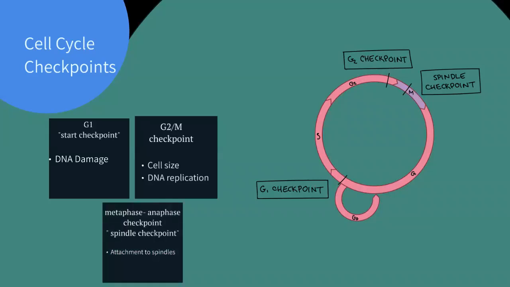Lastly is our last checkpoint during the mitotic phase, in between metaphase and anaphase of mitosis. This is called the spindle checkpoint. During metaphase and anaphase, your chromosomes line up in the middle, as we've researched and studied before, and they're pulled to their respective polar ends during anaphase. If the spindles do not form correctly and do not attach to the chromosomes correctly, they will not separate. Therefore, when it comes to the progression of the two daughter cells at the end of this cell cycle, you will not have the correct molecular components within the nucleus that you need to further go the signal that has been sent or undergo more cell cycles.